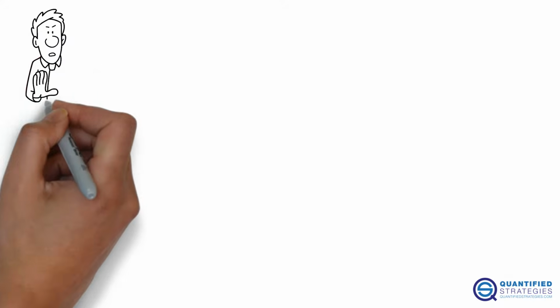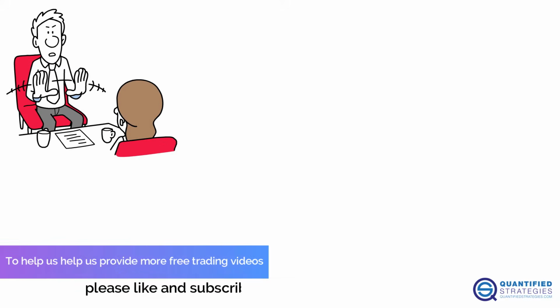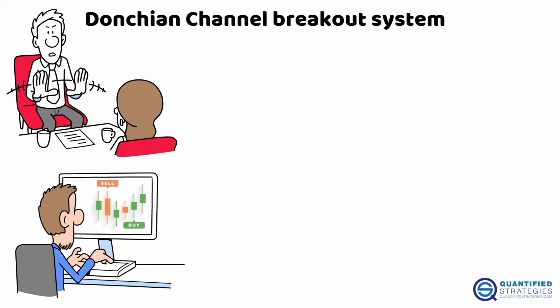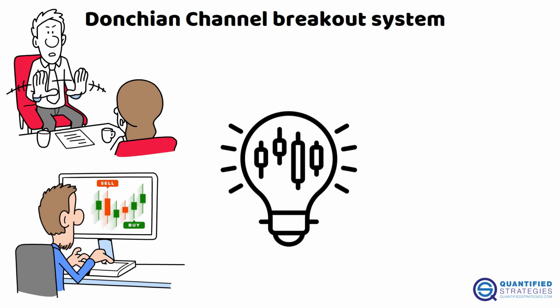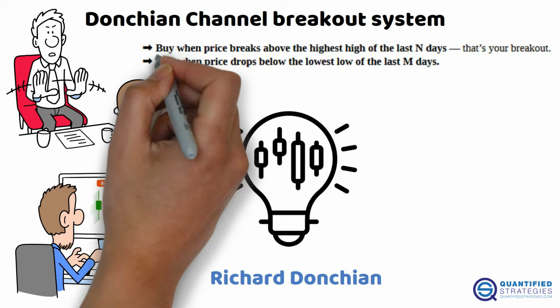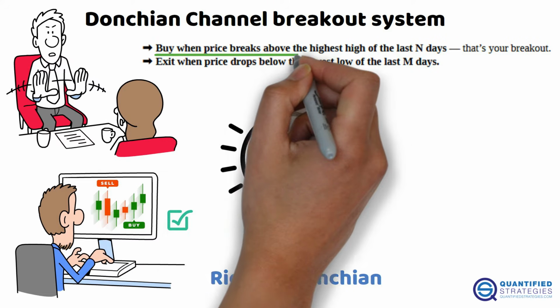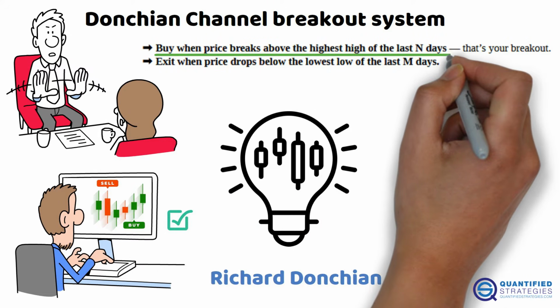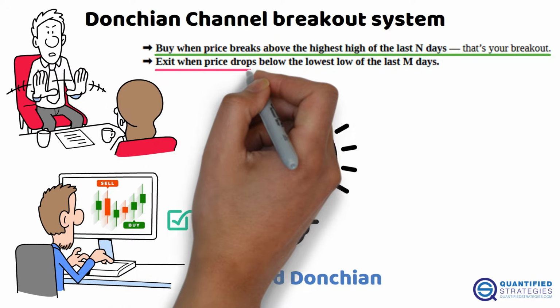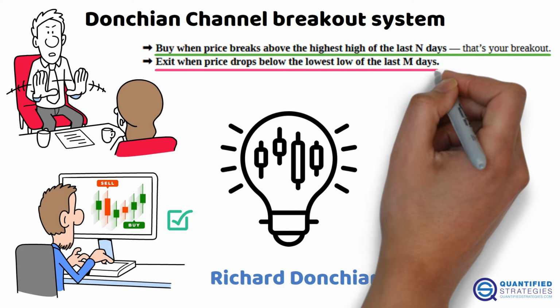We didn't backtest all strategies, but we opted to look further into the Donchian channel breakout system because it has historically been successful for the turtle traders. It's also one of the oldest trading ideas. Originally used by Richard Donchian and later made famous by the turtle traders, this strategy simply says, buy when price breaks above the highest high of the last N days. That's your breakout. Exit when price drops below the lowest low of the last M days.